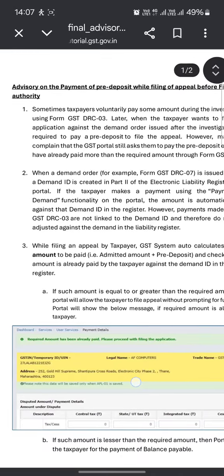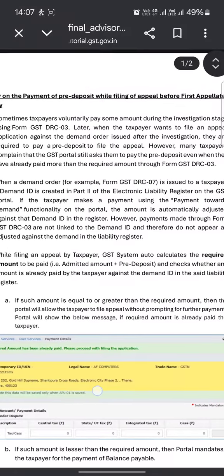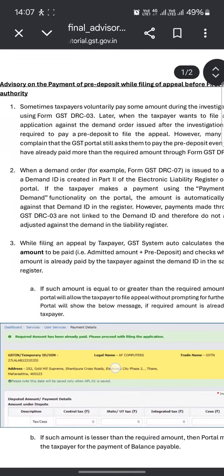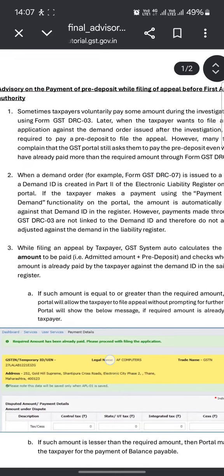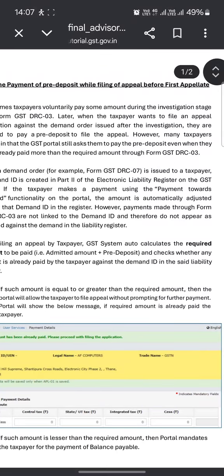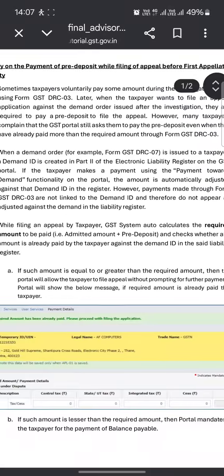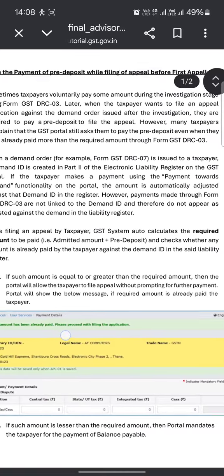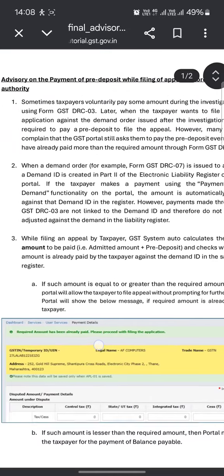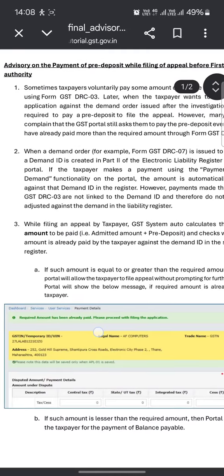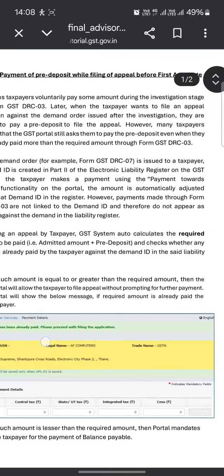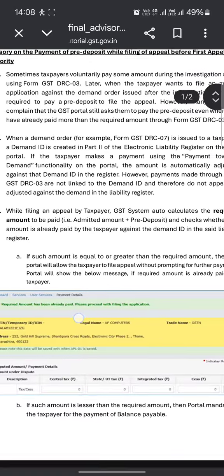However, many taxpayers complain that the GST portal still asks them to pay the pre-deposit amount even when they have already paid more than the required amount through form GST DRC-03. When a demand order, for example DRC-07, is issued to the taxpayer, a demand ID is created in Part 2 of the Electronic Liability Register on the GST portal. If the taxpayer makes the payment using the payment towards demand functionality on the portal, the amount is automatically adjusted against the demand ID in the register.